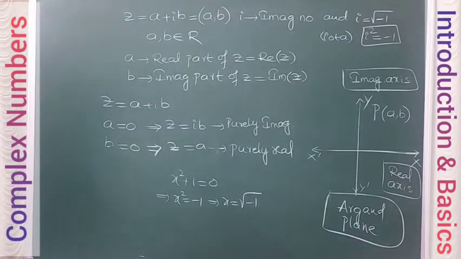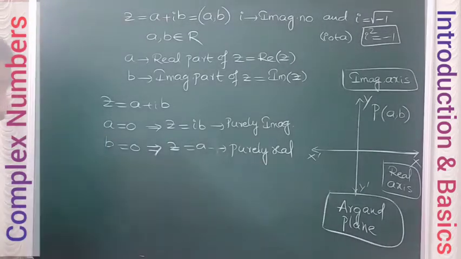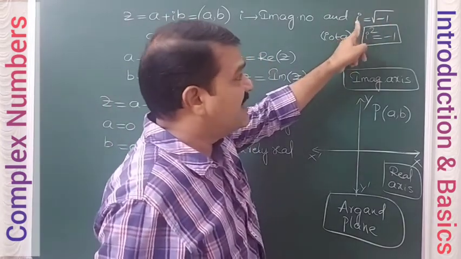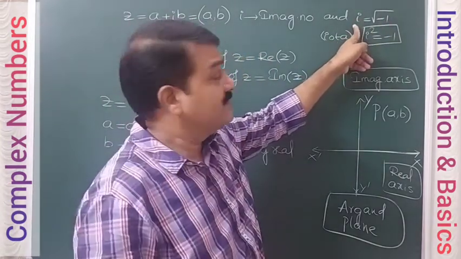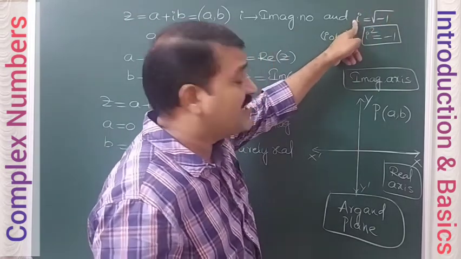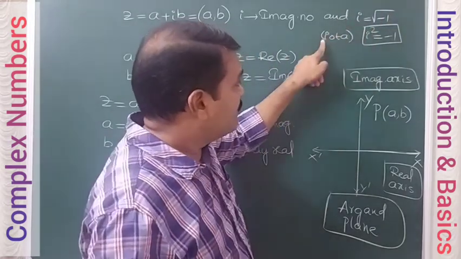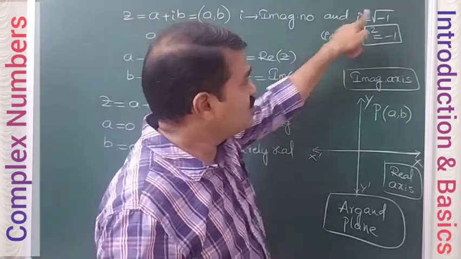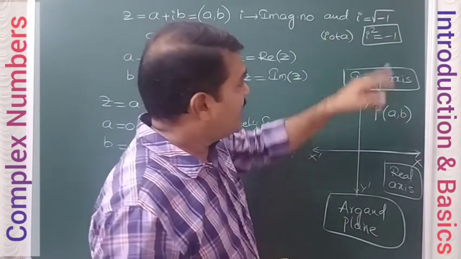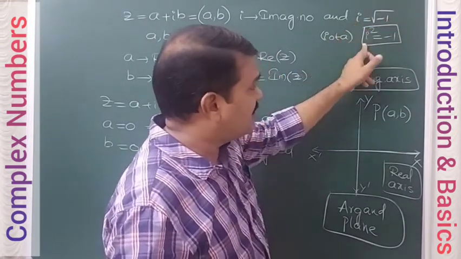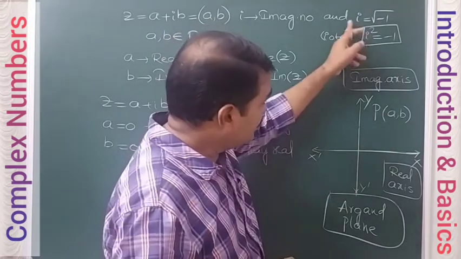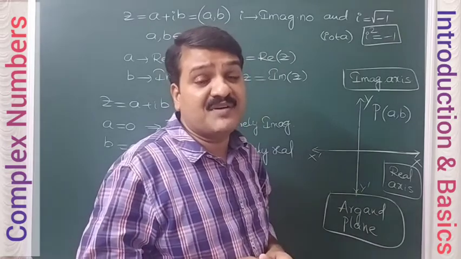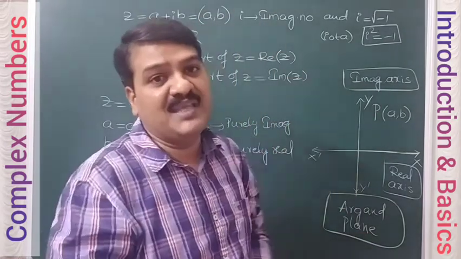So basically, the square root of minus 1 is taken as an imaginary number i, which is called iota. I is the square root of minus 1, that means i square is equal to minus 1. So why do we use this? We use this to define the numbers for which the square root of some negative number will be there.